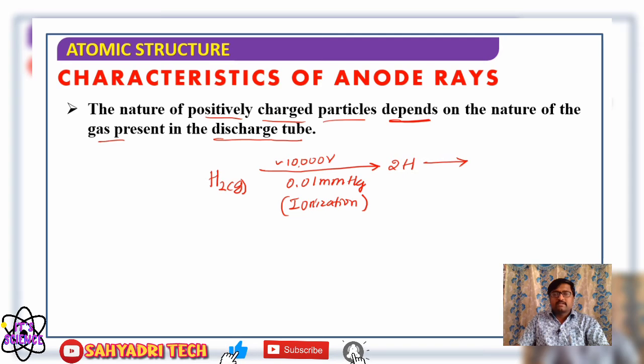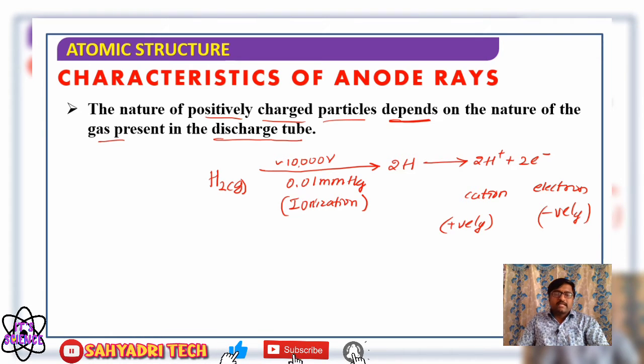Nascent hydrogen is further converted into 2H plus and 2 electrons, which means a cation is formed and an electron, a negatively charged particle, is formed. H plus is the positively charged particle and the electron is the negatively charged particle. So gaseous molecules undergo atomization followed by ionization.